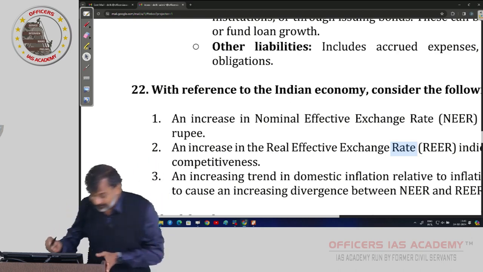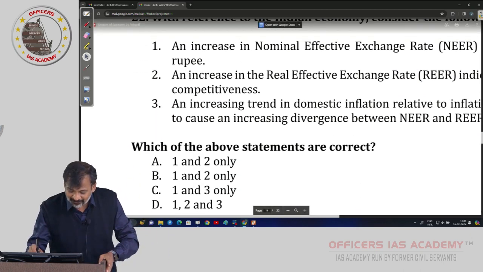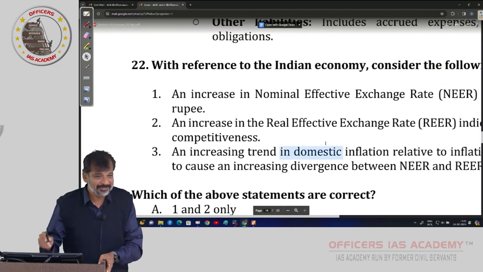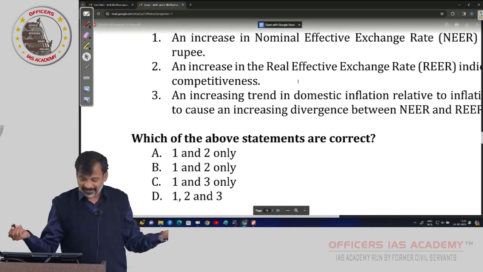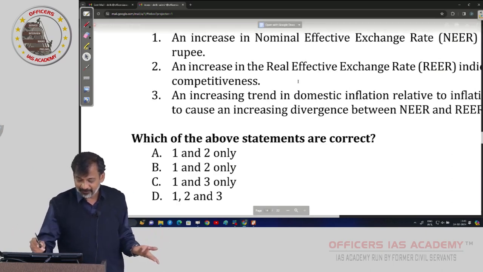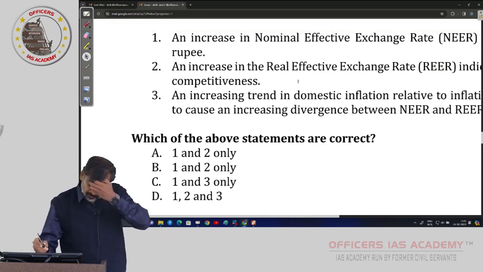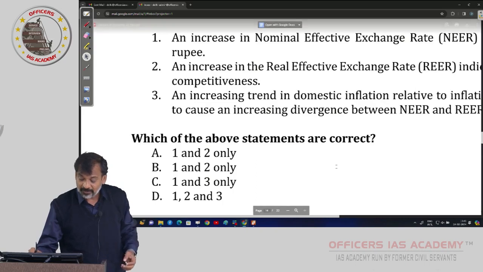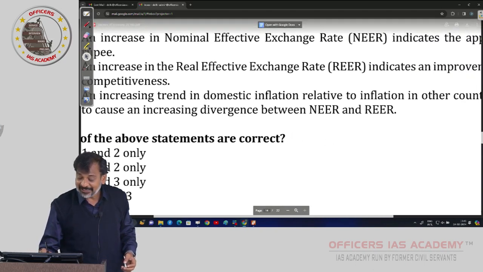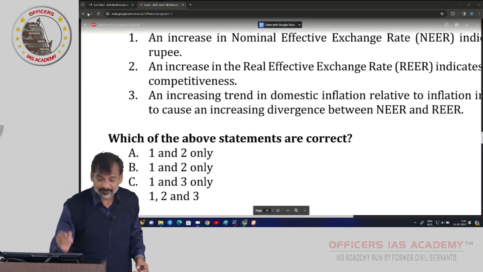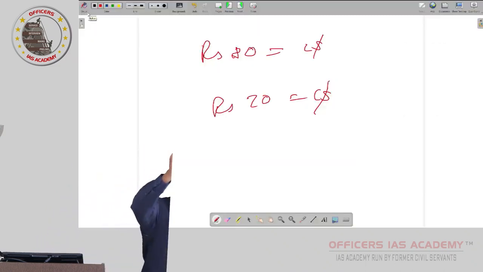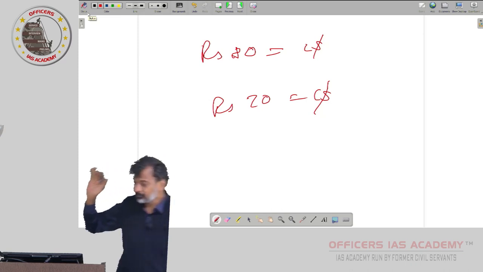So I will always go with my idea. In fact, I shouldn't have read option one at all in the exam, because one is there in every choice. Unnecessarily I read. In fact, two also I shouldn't read. Anyhow, an increase in REER indicates an improvement in trade competitiveness.